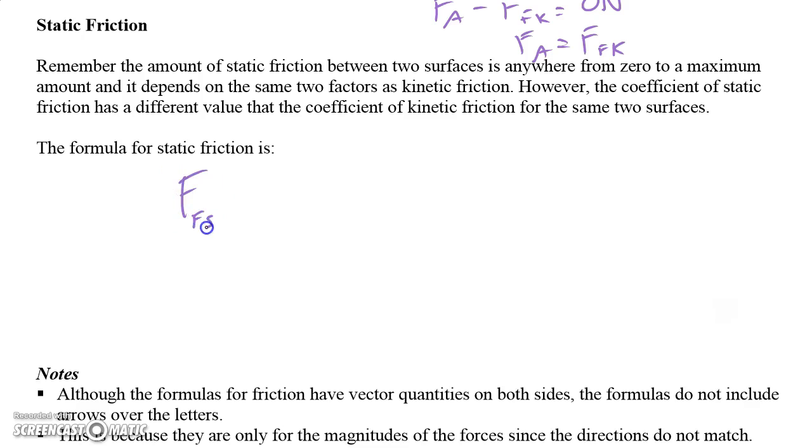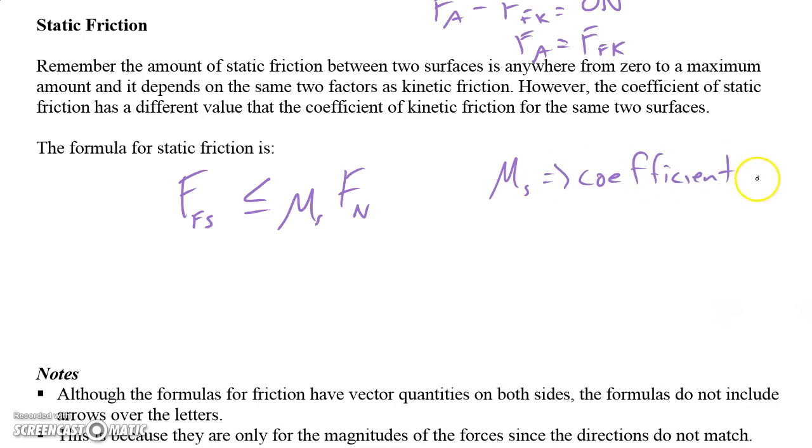Now let's look at static friction, which is a slightly different formula, only minor. We get F_F,S is less than or equal to mu_S F_N. So very similar, but in this case we have mu_S, and this is the coefficient of static friction. F_N is the same, normal force, but the big difference here is the less than or equal to.